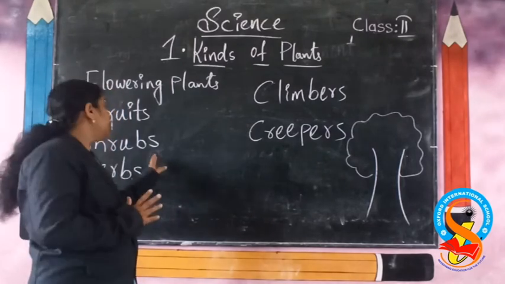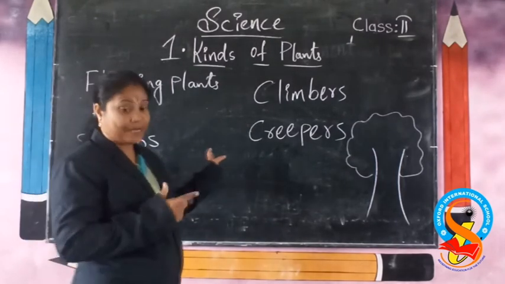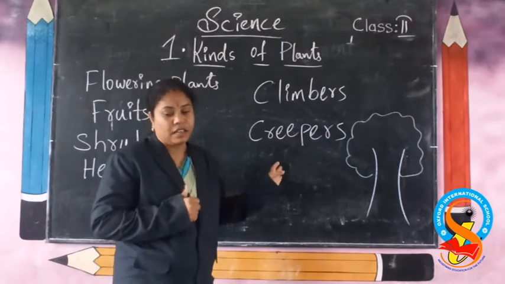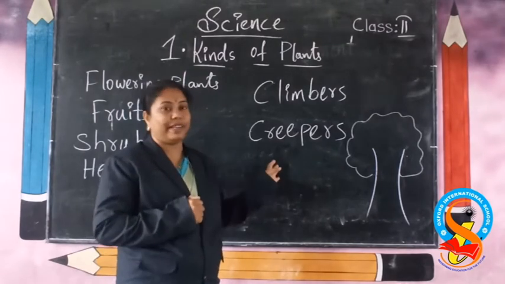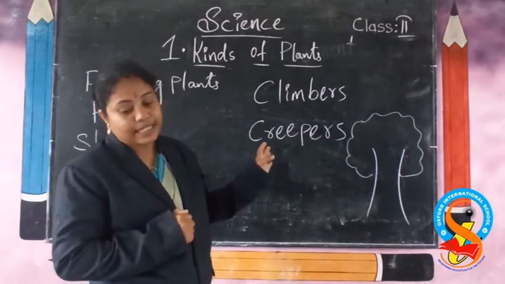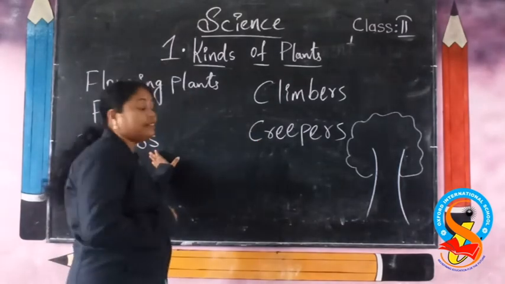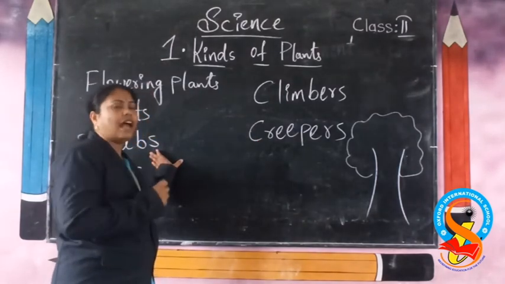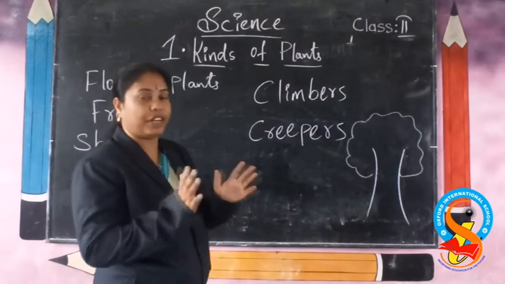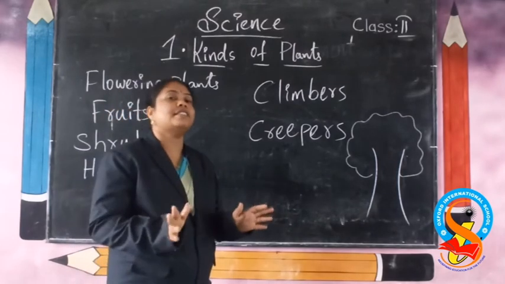Examples are tulsi, hibiscus, rose. Rose is also a shrub. Jasmine is also a shrub. These are called shrubs. The stems will be thick and the plants small and bushy. We consider them shrubs.